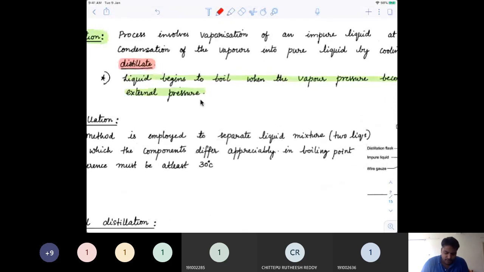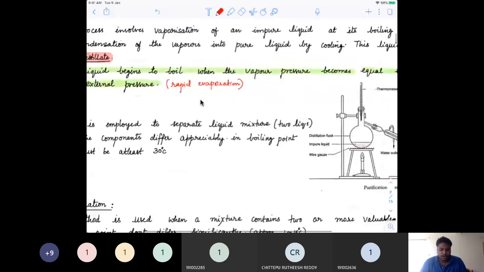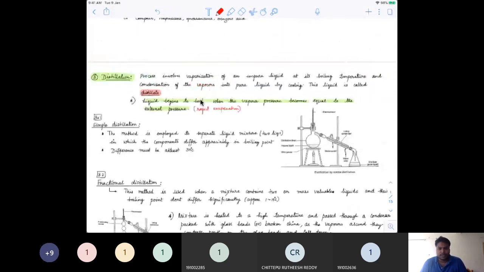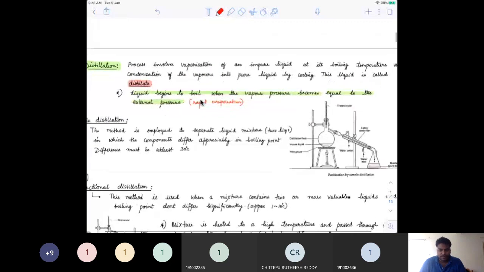Boiling is more about rapid evaporation. On rapid evaporation, most of the particles, along with the impurities, come above the liquid surface and start converting into vapors.